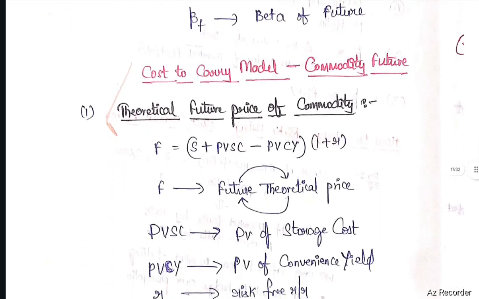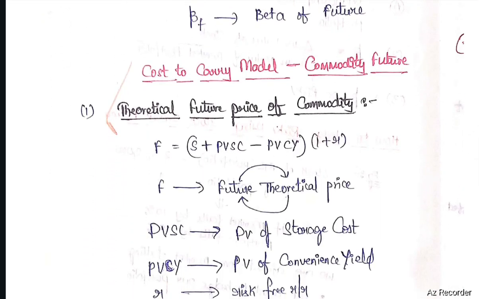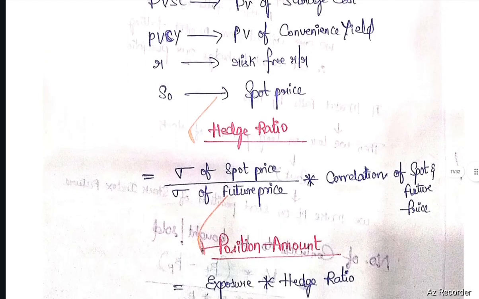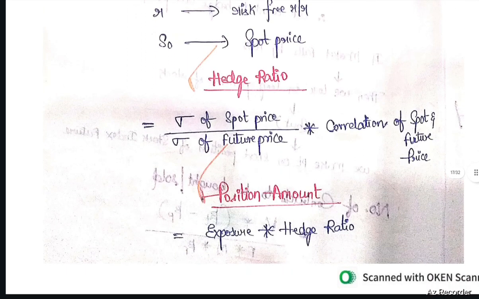Cost to carry model, commodity future. Theoretical future price of the commodity: F equals S plus present value of storage cost minus present value of convenience yield, into 1 plus R. F is the theoretical future price, with present value of storage cost minus present value of convenience yield, or risk-free rate of return, and S as spot price. Hedge ratio: sigma of spot price divided by sigma of future price into correlation of spot and future price. Position amount equals exposure into hedge ratio.